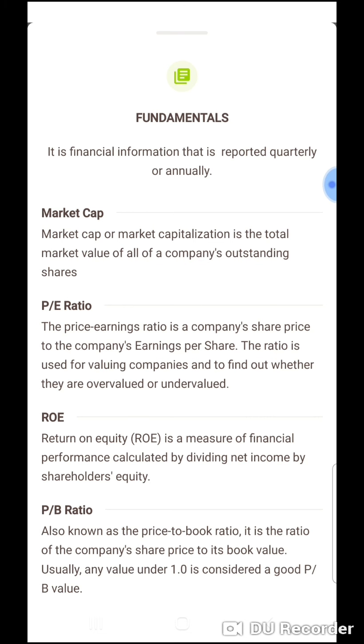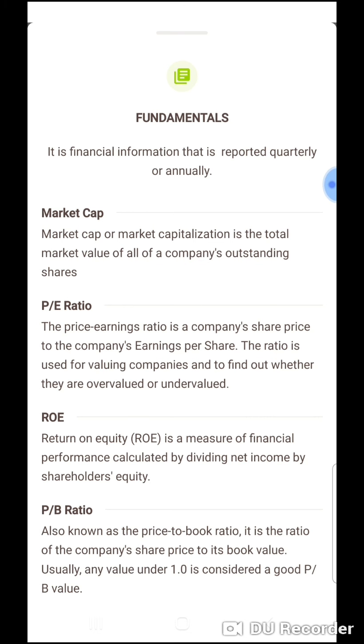Return on equity. Return on equity is the measure of financial performance, calculated by dividing income by the shareholders' equity. It means how much the company is giving on the current price of shares. That's called return on equity. For good companies' shares, return on equity must be greater than 20%.